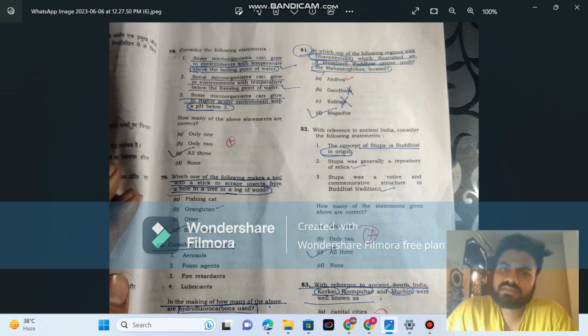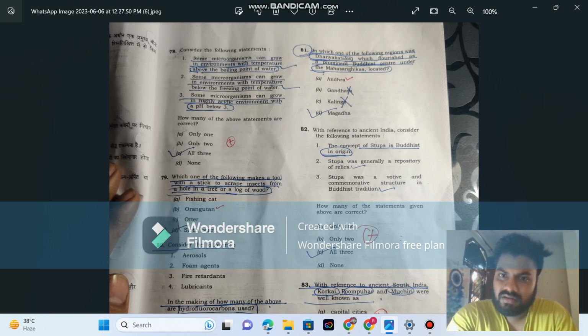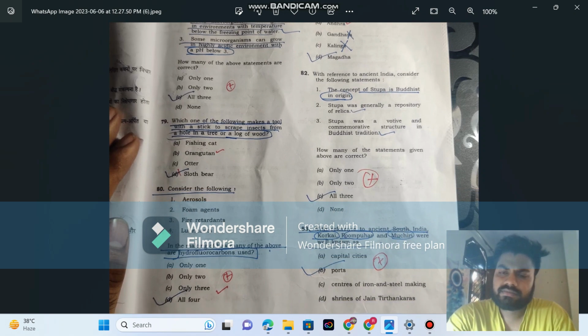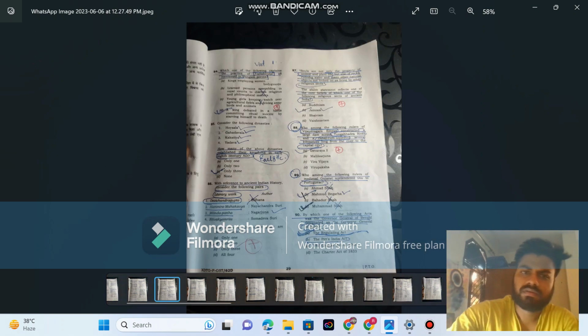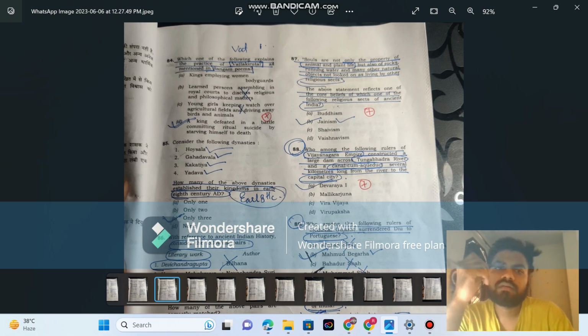In which one of the following regions was this found? I went 50-50, and I marked Magadh, but Andhra is the correct answer here. And this is also from NCERT, the concept of stupa is Buddhist. Yes, stupa was generally Buddhist. These are all from my notes only. Like Muchiri, I know Muchiri is a port, so that's how I marked it correctly. This is also from my notes only. I also made current affairs notes from The Hindu, and that is sufficient to mark these questions. But these are from static only.